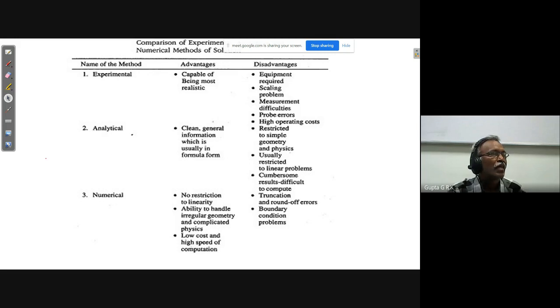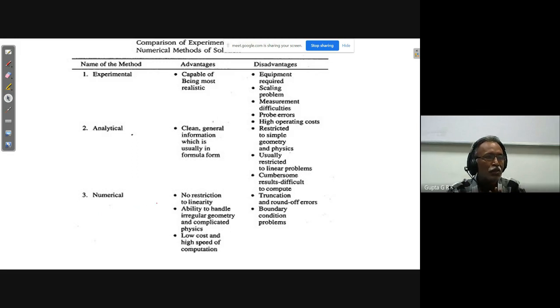Coming to analytical, it is clean, general information, usually in formula form, and we get exact solutions. But the disadvantages: it is restricted to simple geometry and physics, usually restricted to linear problems, and results are cumbersome and difficult to compute. Okay, so these are the limitations for analytical.